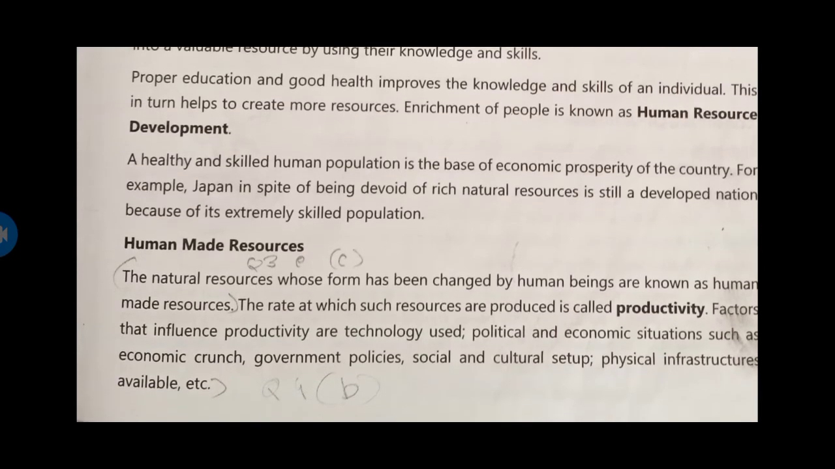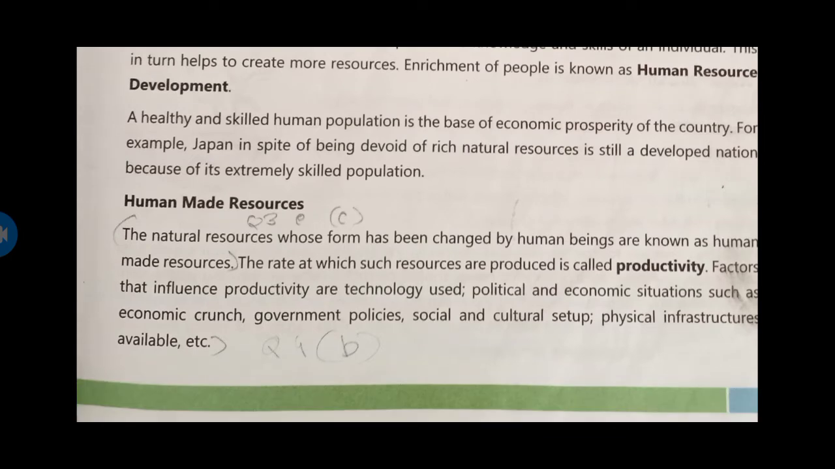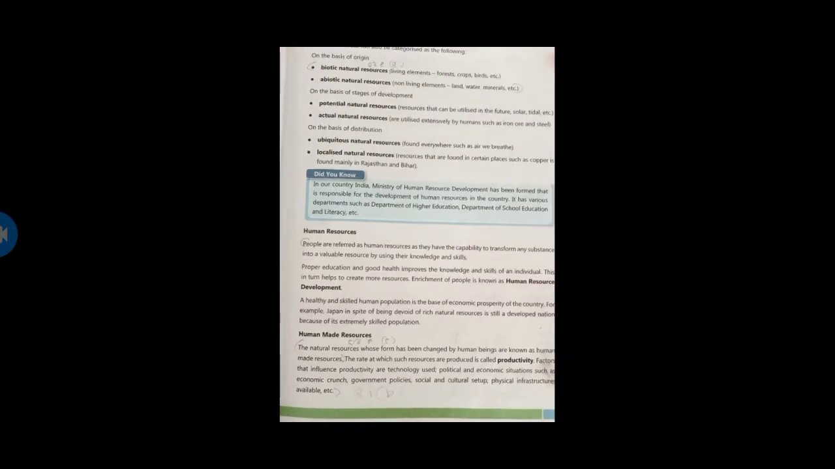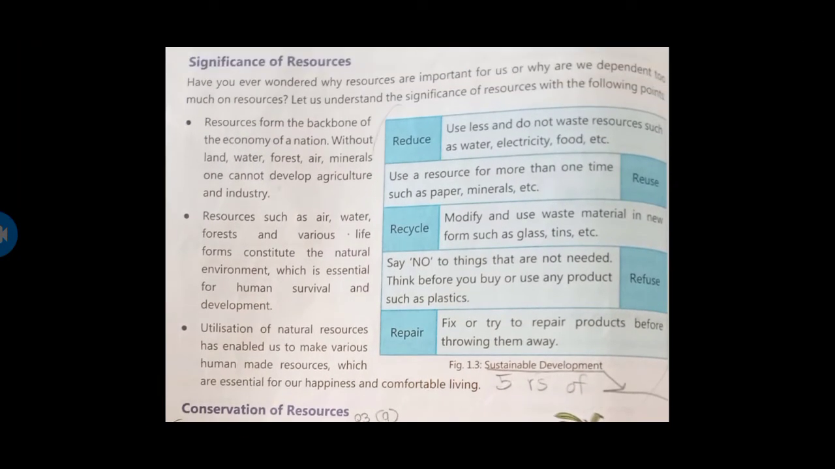Okay, the rate at which the resources are produced is called productivity, and the factors that influence productivity are technology use, political and economic situations such as economic crunch, government policies, social and cultural setup, physical infrastructure available, etc. Okay, now let's talk about the significance of resources.